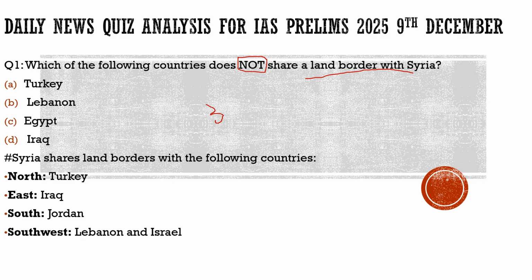border with Syria. You may ask me, sir, why have we directly taken a question on Syria? What was the need and necessity to bring such a question in today's discussion? But dear students, you would have seen your previous year papers with respect to international relationships. You would often find such questions: what are the countries sharing land borders with Lebanon or Sudan or something like that? You would often hear Russia or Iran. You would often see such questions in the exam.